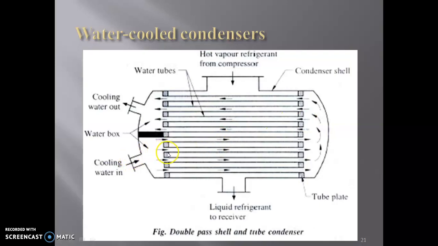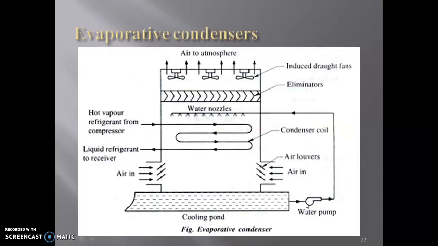As shown in this diagram, the cooling water moves from this side and goes up, and then the warm water goes outside by taking the heat of the hot vapor refrigerant, and that hot vapor refrigerant is converted into liquid refrigerant going to the receiver. So this is the diagram of a water cooled condenser known as the double pass shell and tube condenser. Next is the evaporative condenser.